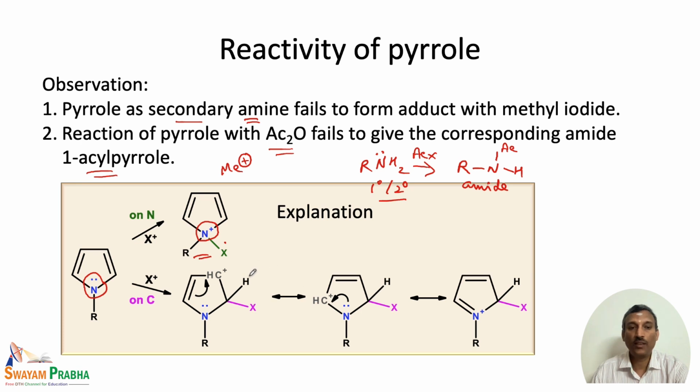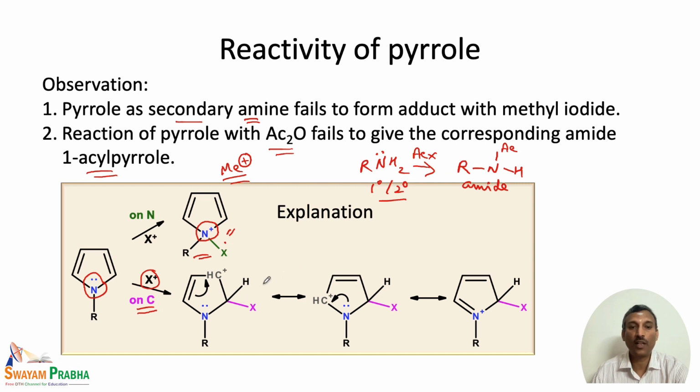So, that is the reason the attack on carbon takes place very readily when we have an electrophile, and this is applicable even for the acylation reaction. So, for both alkylation and acylation reactions, if the alkyl cation or the acyl cation attacks the nitrogen, we do not have lots of resonance structures to stabilize the intermediate that is formed, whereas if the reaction occurs on the carbon, we have at least 3 resonance structures that can stabilize that intermediate.